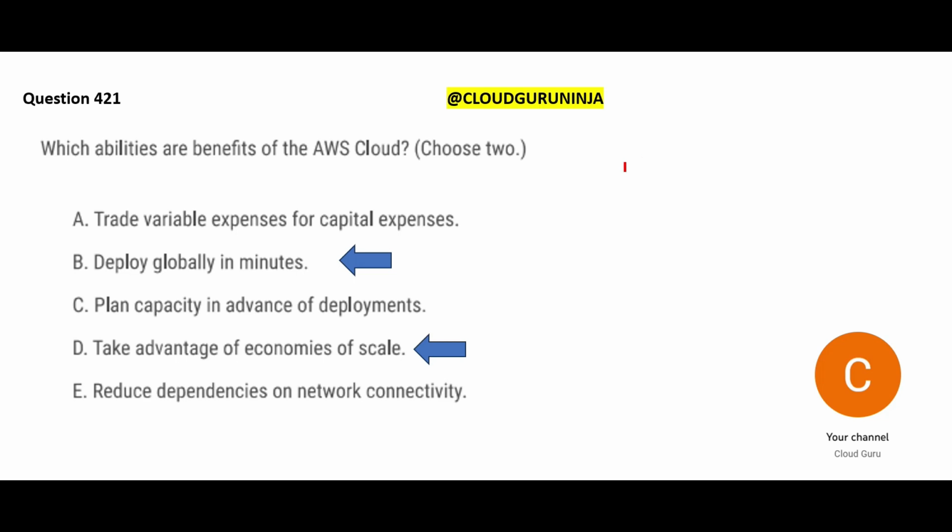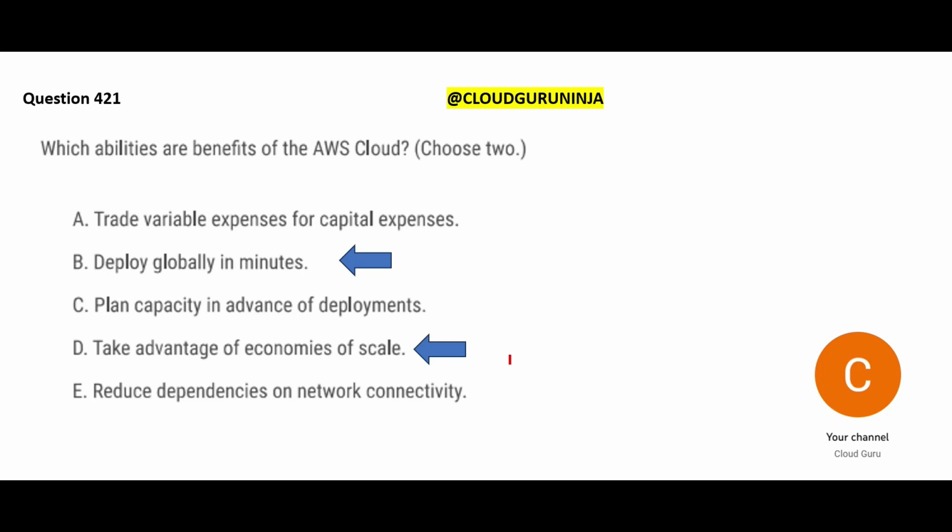Second, we can take advantage of economies of scale. What does that mean? Economies of scale means, if I have 10 resources, I'm paying some cost. Like per EC2 instance, if I am paying say $20 in a month, for 10 EC2 instances. Imagine if my business scales up, I become very rich, and my business becomes something like Amazon.com, hosting tens of thousands of EC2 instances.